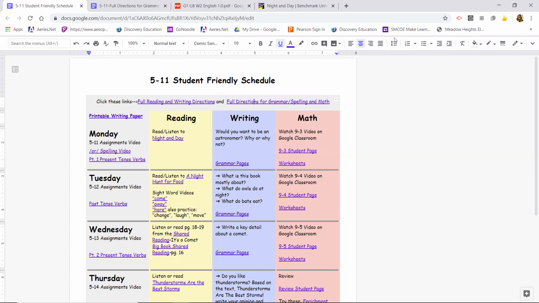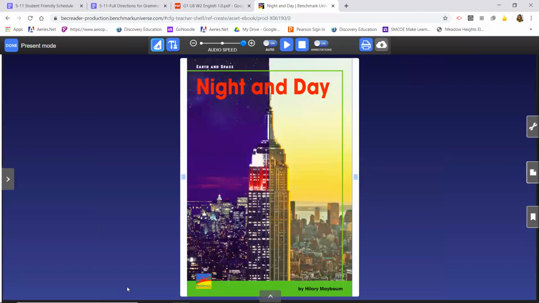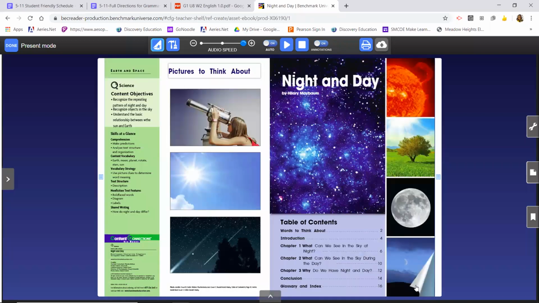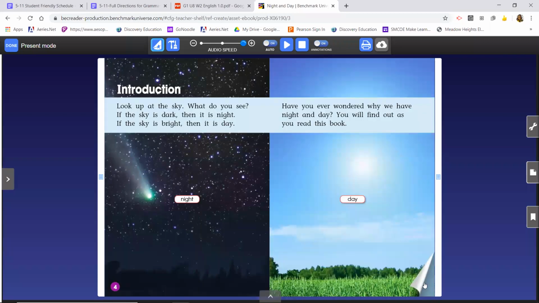Here we go. So for reading, you are going to read or listen to the text Night and Day. You can click on the link here, and when you do, you might have to log in, but it'll take you to the book. And here's the book, Night and Day. Remember, if you want the computer to read it to you, you're going to have to click the auto on button and then press play. I would suggest skipping the first few pages unless you want the words to think about read to you. I would start on page 4, right here.